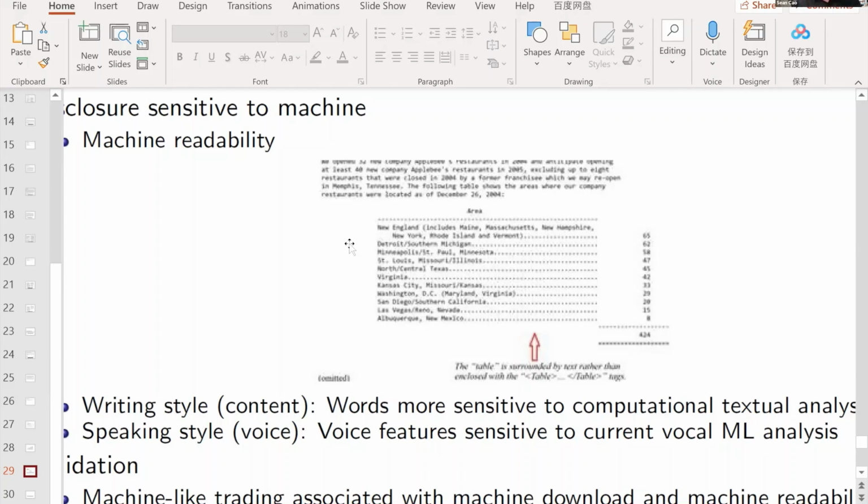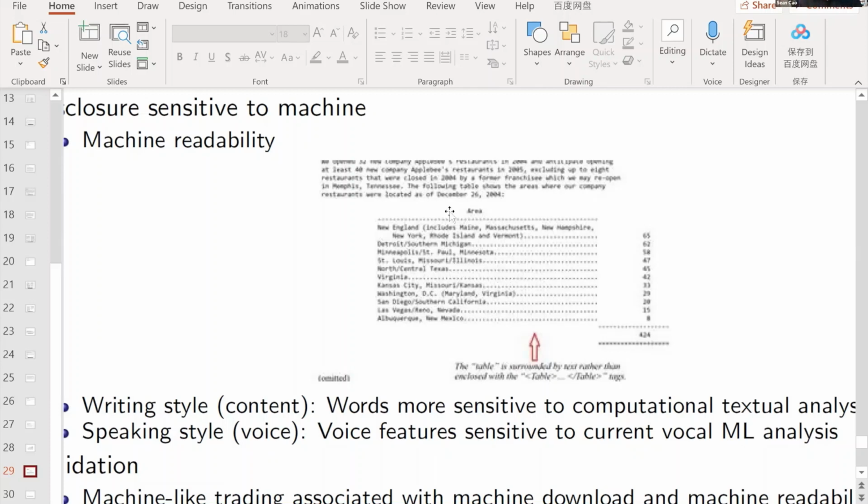You know the difference between HTML and XML, right? Anyway, it's very similar. They can make the web scripting language very friendly to machines, so machines can easily tell this is the table beginning and this is the table end. This has no issue for humans. Humans can tell this is a table without any question.